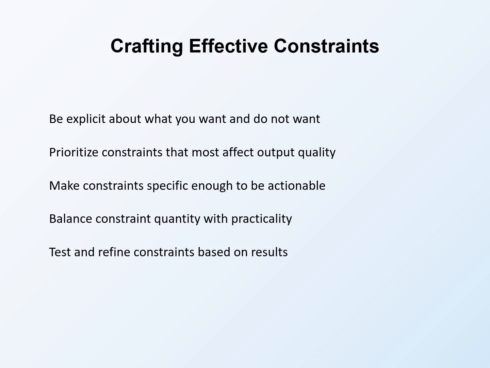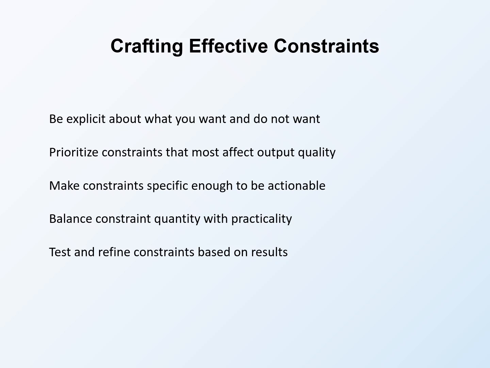Crafting effective constraints requires balancing precision with practicality. These principles help you constrain productively. Be explicit about what you want and do not want rather than assuming the AI will guess correctly. If you want formal language, say so. If you want specific sections, list them. If you want certain topics avoided, name them. Explicitness enables compliance. Assumptions invite disappointment. Prioritize constraints that most affect output quality because not all constraints matter equally.